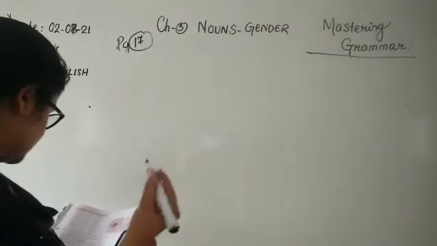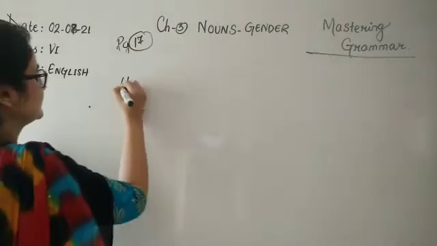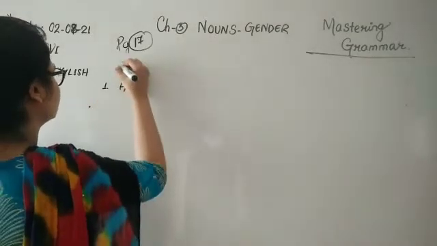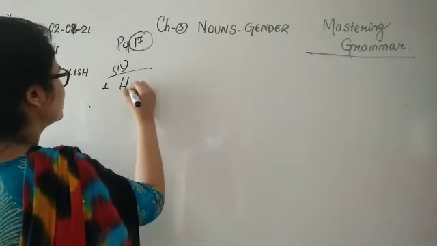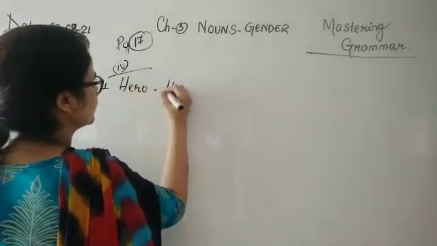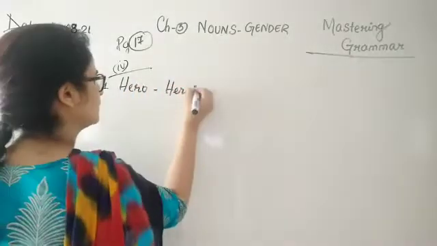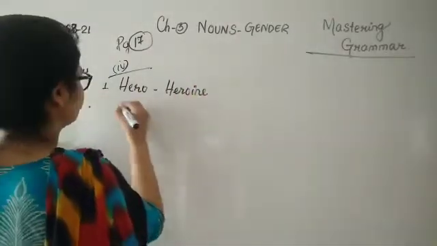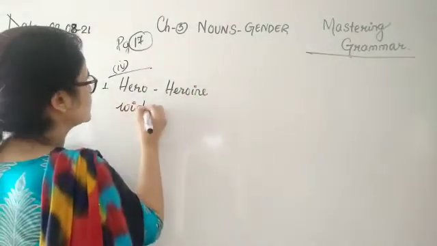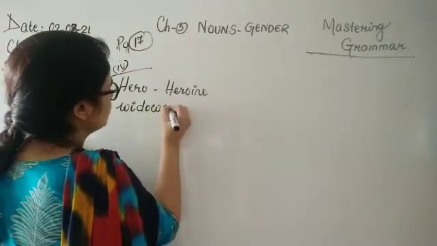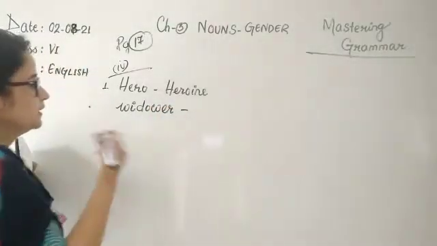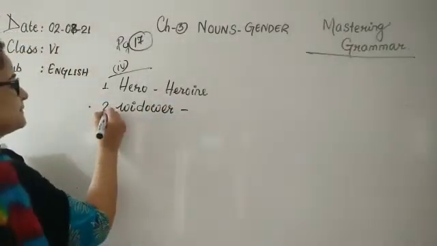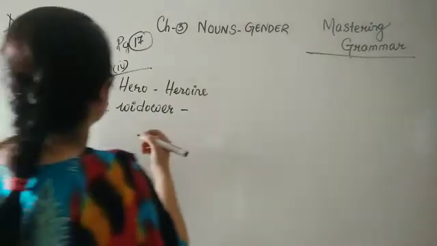Now, see some words are there like hero. We are only learning about the 4th point right now. Hero becomes what? Heroine. Then we have widower. A widower is a man whose wife has died, okay?